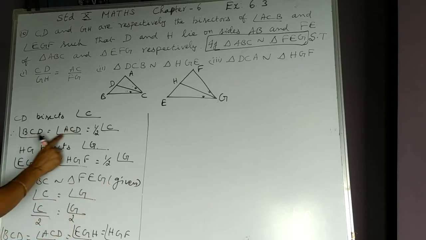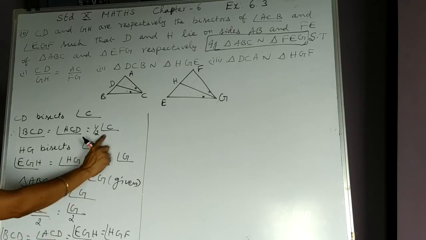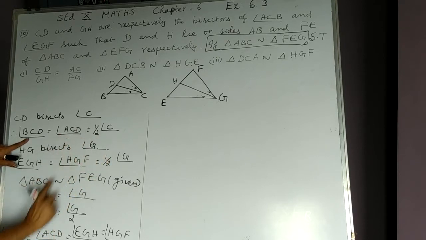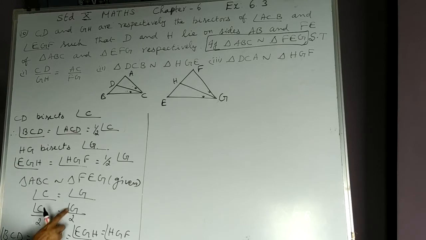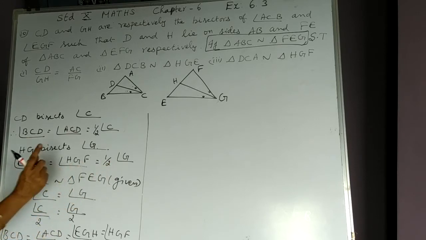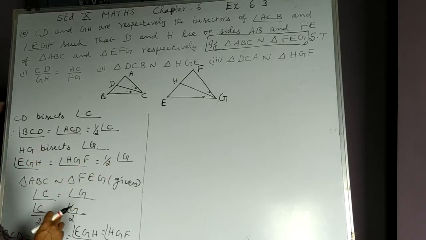I want to bring these two angles here. Therefore, I am dividing both the sides by 2. So, C upon 2 can be replaced by these two angles. Similarly, G upon 2 can be replaced by these two angles. Now, using this, we are going to prove all the three results.